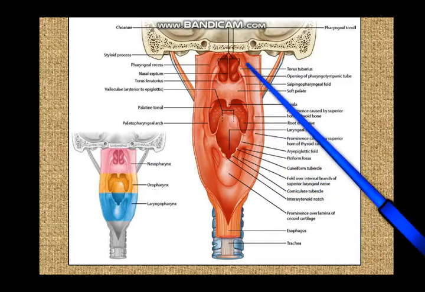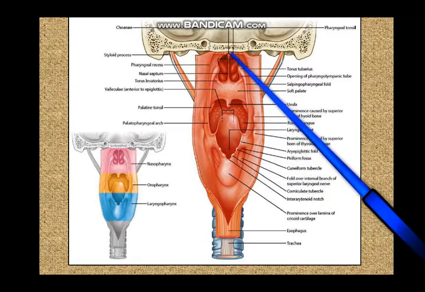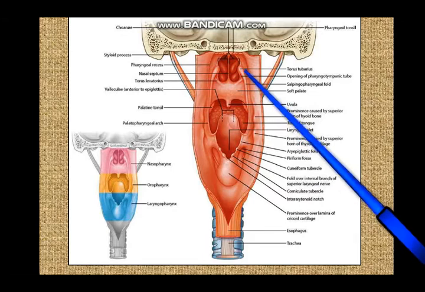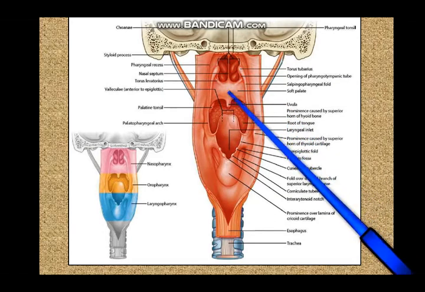Now this much then is the nasopharynx, and not only that, because this is the nasopharynx, on the side walls of the nasopharynx you have the openings of the auditory tube, and from the auditory tube you can see these folds coming down into the pharynx, the salpingopharyngeal fold over here and over here.